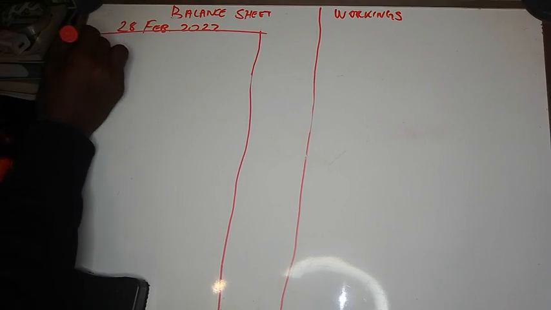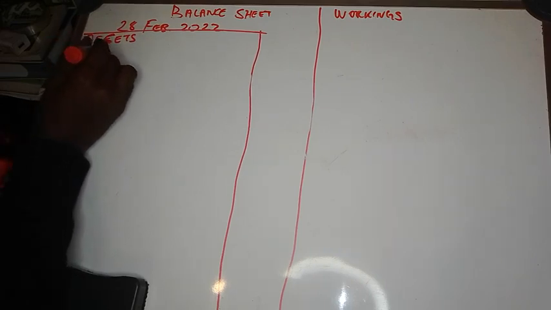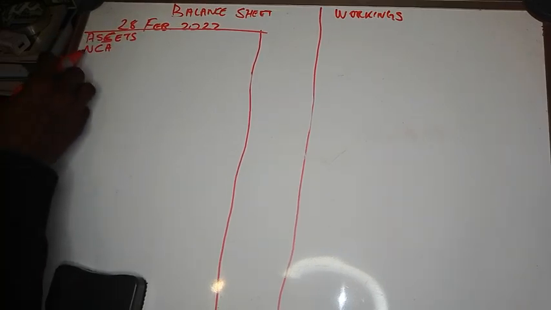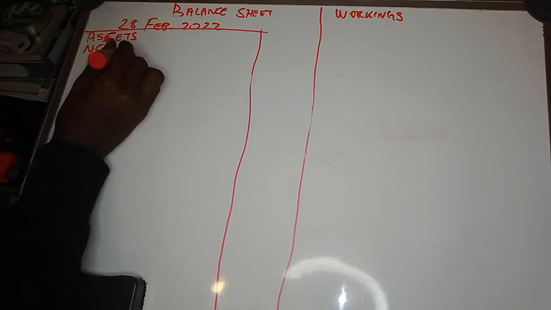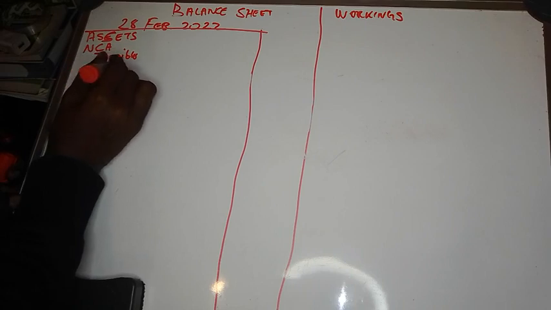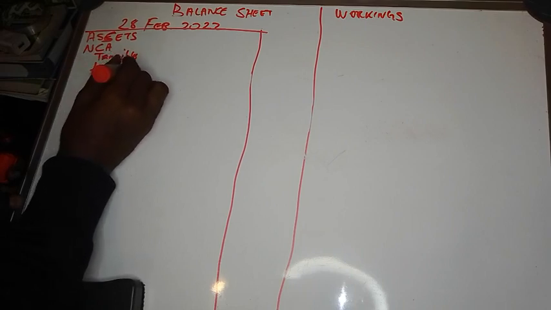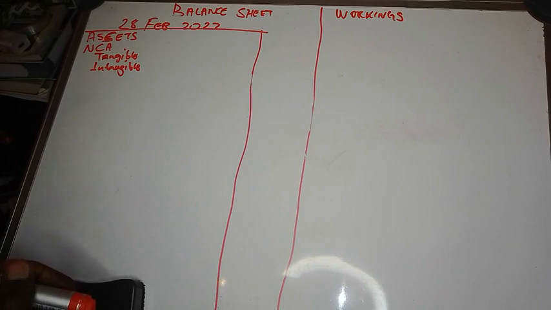Now we're doing the balance sheet, so we start with assets. The first item under assets is non-current assets. I'm just going to write NCA, non-current assets, which are divided into two: tangible and intangible non-current assets. Now let's look at the information. We are going to go through the information as well as the adjustments.